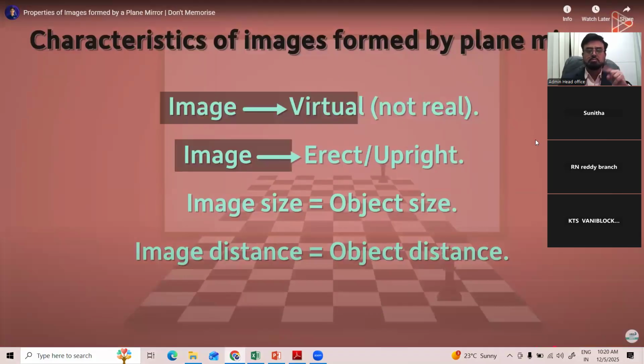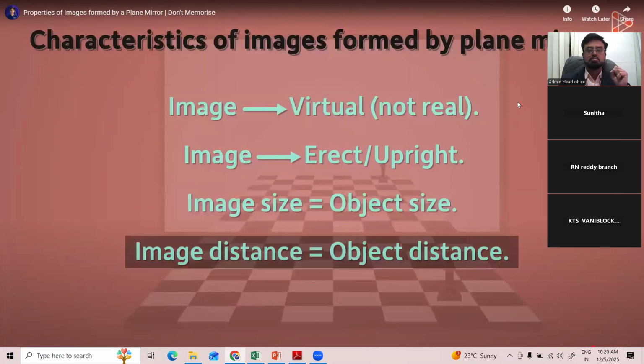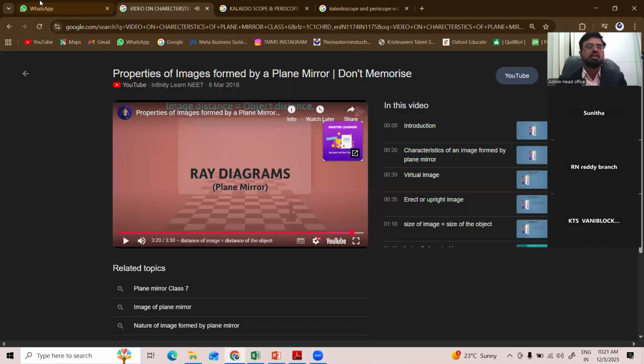Third, the size of the image formed is the same as the size of the object placed on the other side of the mirror. And lastly, the image formed is at the same distance from the mirror as the object is. Right? You understood now? Is it clear about our plane mirror?